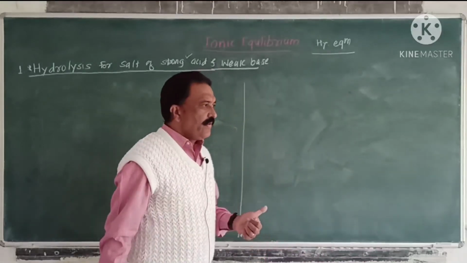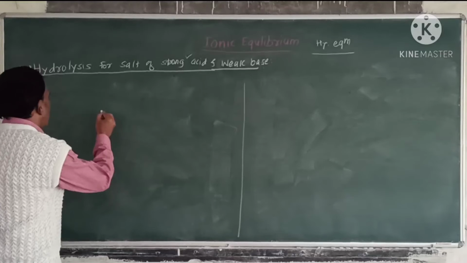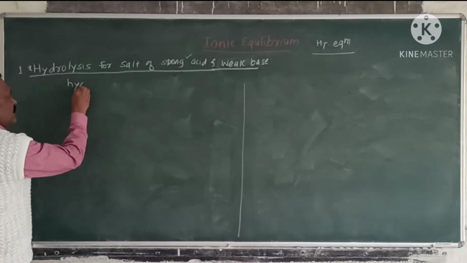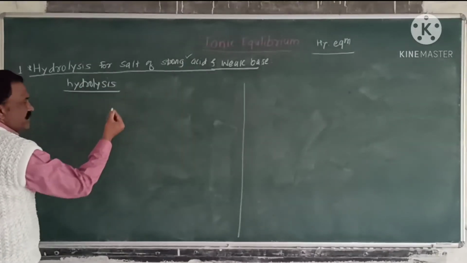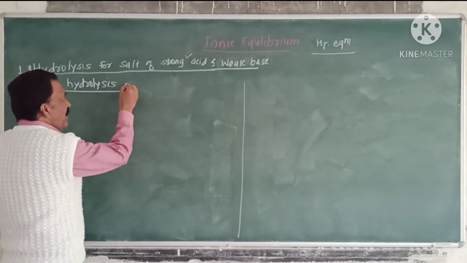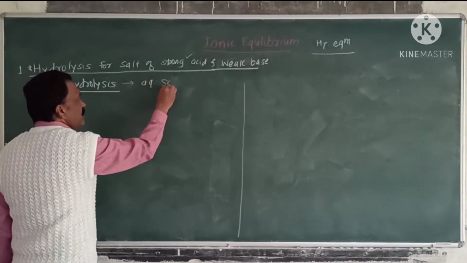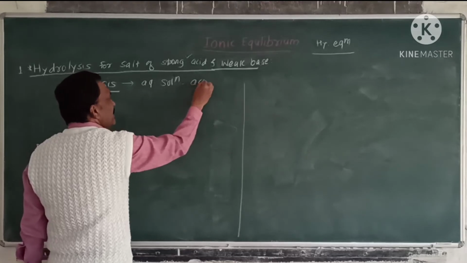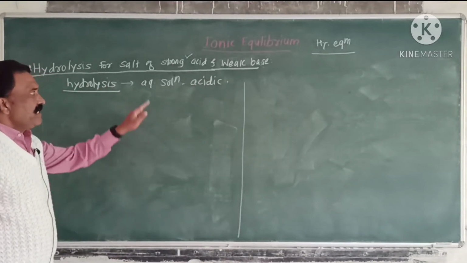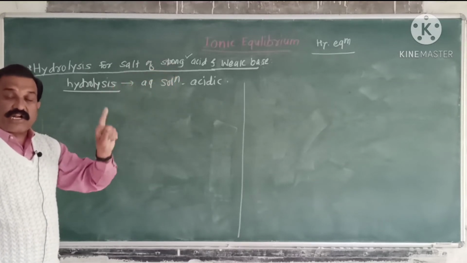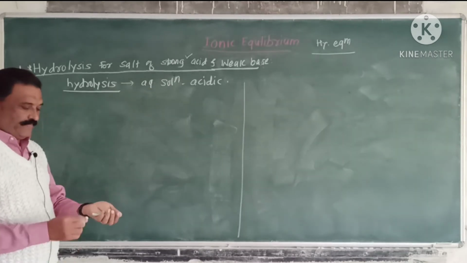A salt of a strong acid and weak base undergoes hydrolysis, and after hydrolysis its aqueous solution becomes acidic in nature. That is, a salt of strong acid and weak base undergoes hydrolysis and the solution becomes acidic in nature.